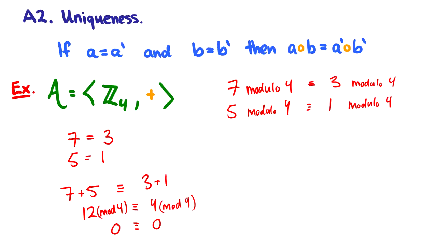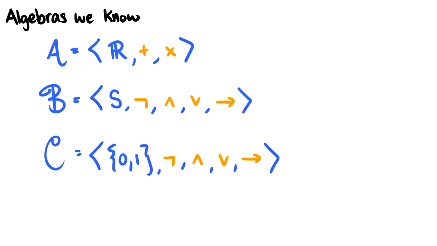Okay, so there's a math example. I kind of want to step away from this. But the point is, every algebra must obey those two axioms. The first one is closure. The second one is uniqueness. So now, let's look at some algebras we know. For instance, we know the algebra consisting of the real numbers, addition and multiplication.